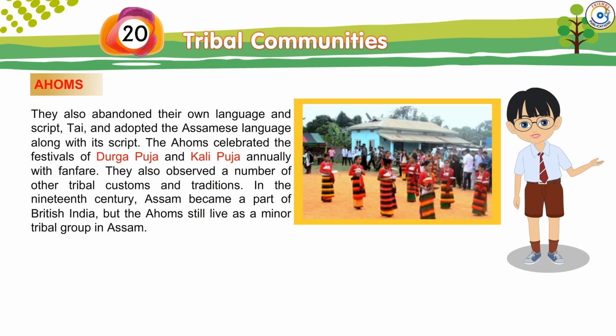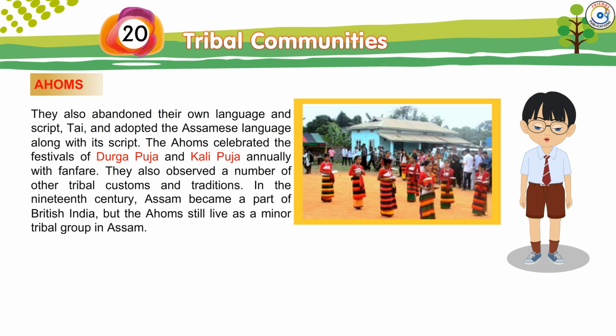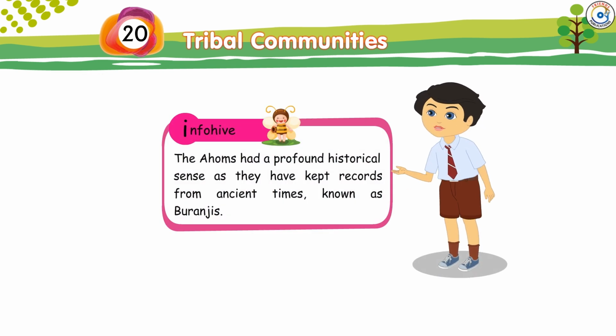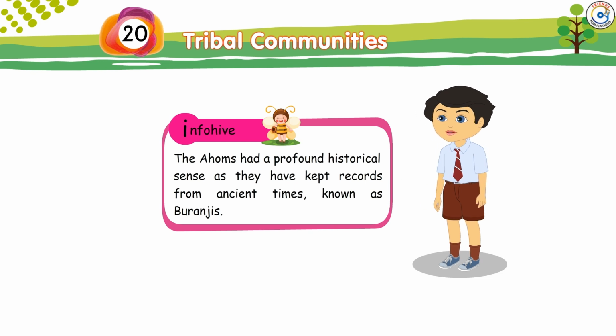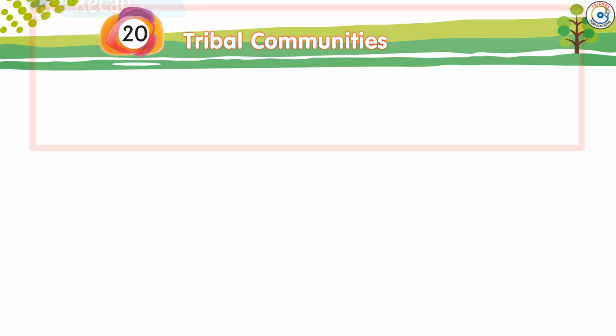In the 19th century, Assam became a part of British India, but the Ahoms still live as a minor tribal group in Assam. Info Hive. The Ahoms had a profound historical sense, as they have kept records from ancient times known as Buranjis.